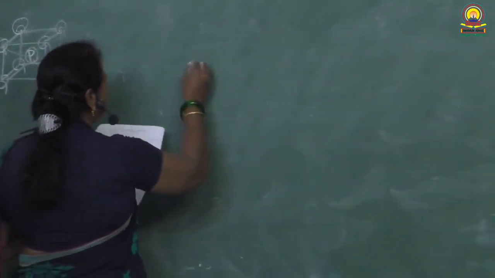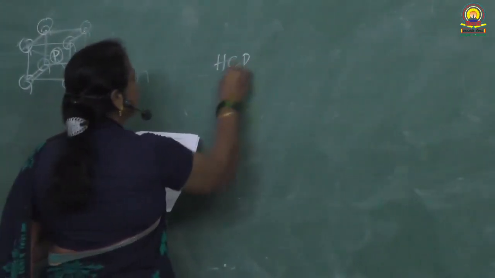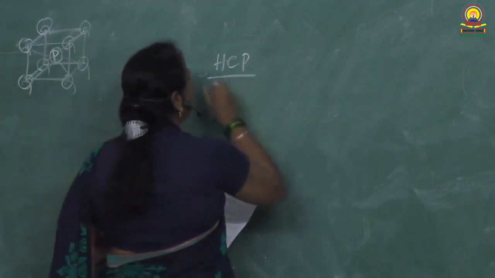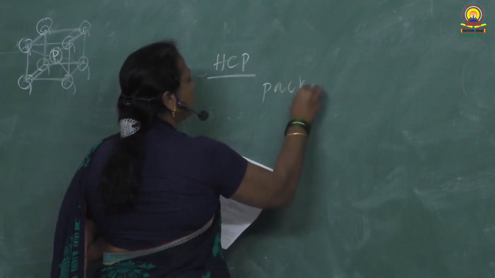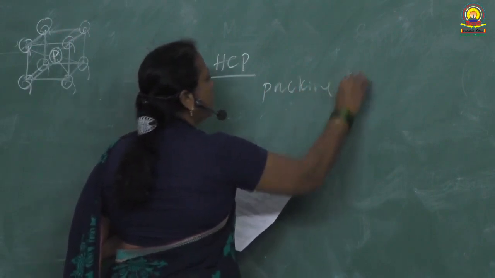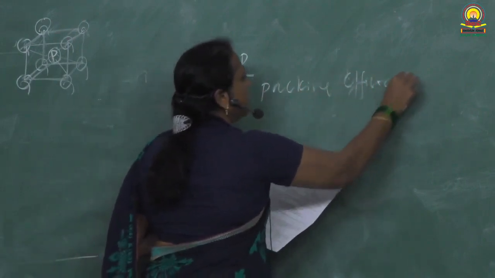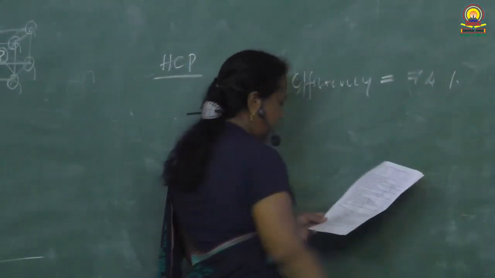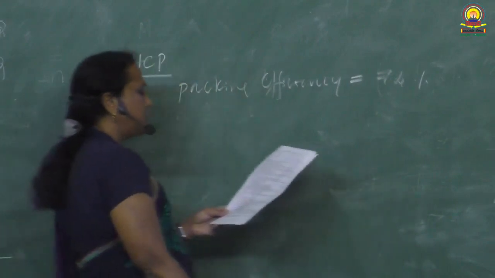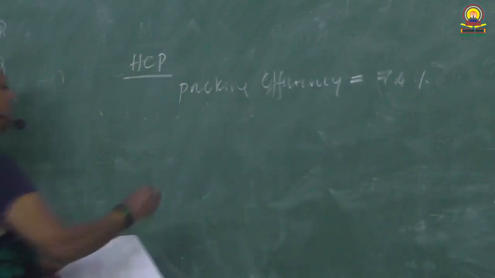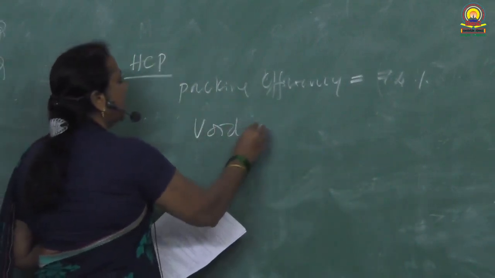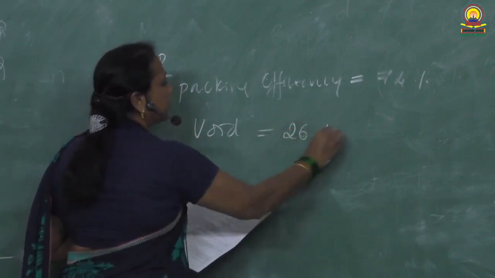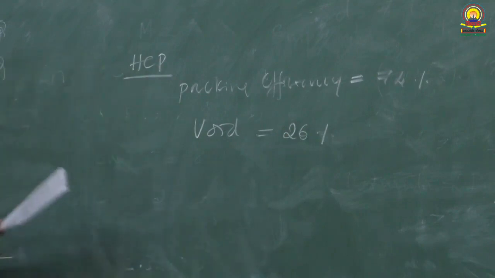See what is given, what kind of lattice is given? It is an HCP lattice. In HCP lattice, what is the packing efficiency? Packing efficiency is equal to 74%. What is void? Void is equal to 26%.